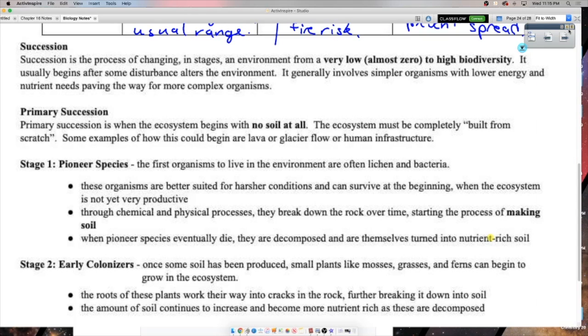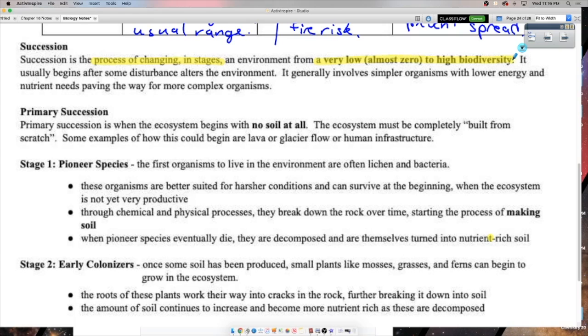What is succession? If a queen succeeds a king, that means the queen takes over the crown for the king, right? It's the process of changing in stages where you have one stage and then the next stage, and something takes over for the last stage, okay? And not just changing, but specifically changing from a very low, in some cases none, literally nothing living there, to a high biodiversity. So it's basically building up an ecosystem from low to high biodiversity.